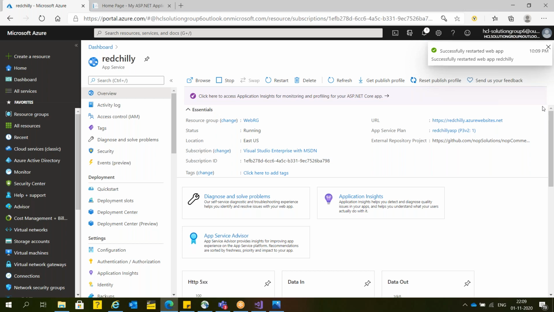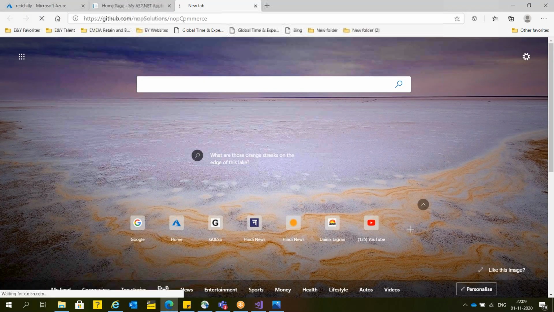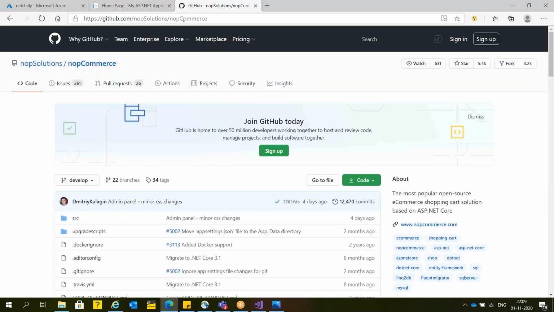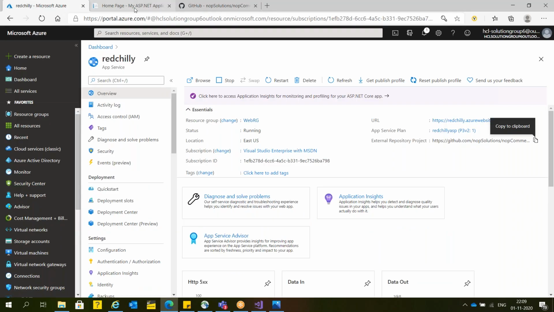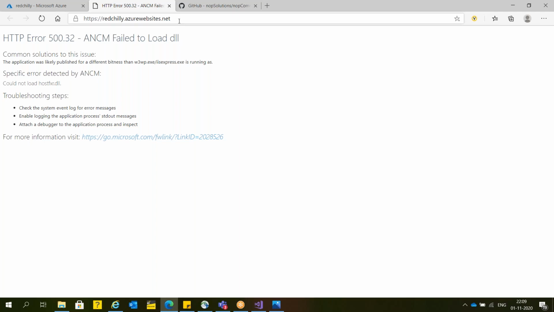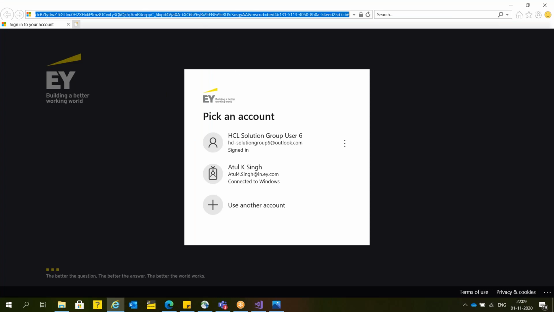So what exactly will Microsoft do? Here the source code is available on GitHub. This is the source code. In case you want to download and install manually from your local machine, that is also possible. So here Microsoft will deploy your source code. This source code they will deploy from here to here. Browse. What is this? Even I don't know. This is related to what?